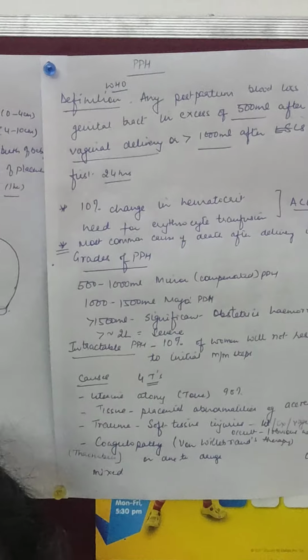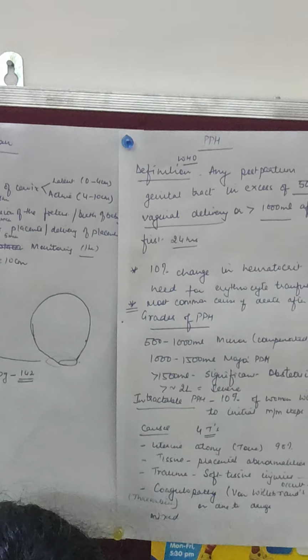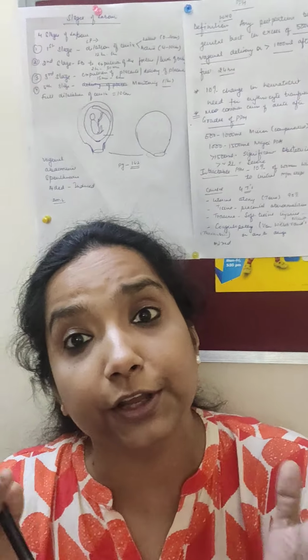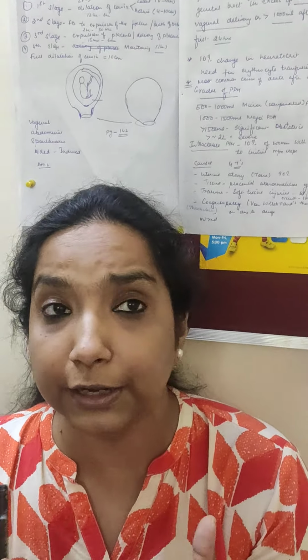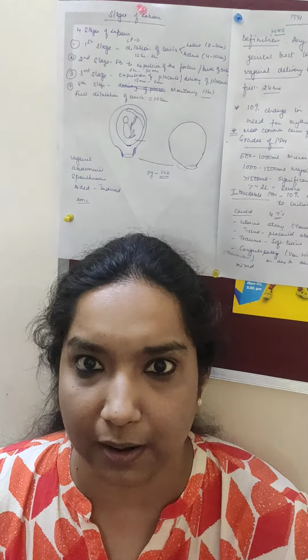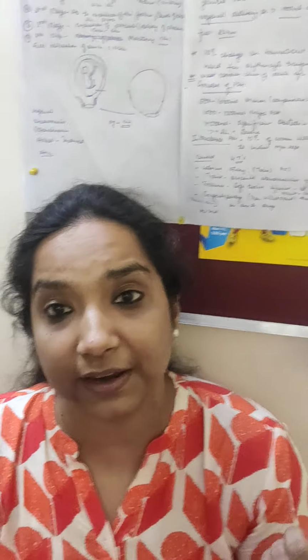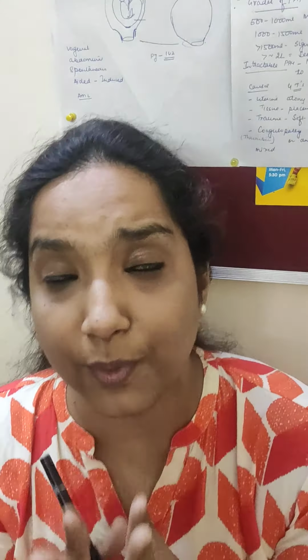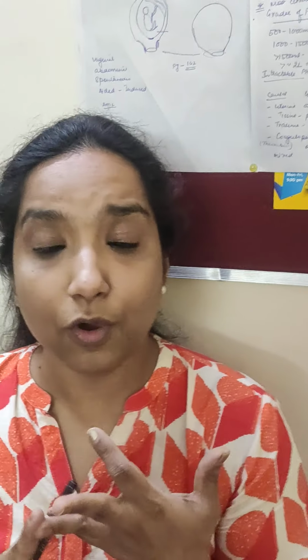What is the practical definition? Any blood loss from the genital tract after the delivery which is deteriorating the patient clinically. Deteriorating means the patient is going into shock, she is clinically unstable. What are the initial signs of clinical instability? That is pulse. As I always tell you, vitals are very important. So look for the pulse, look for the BP.